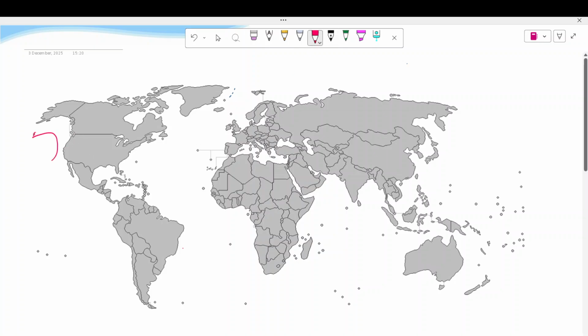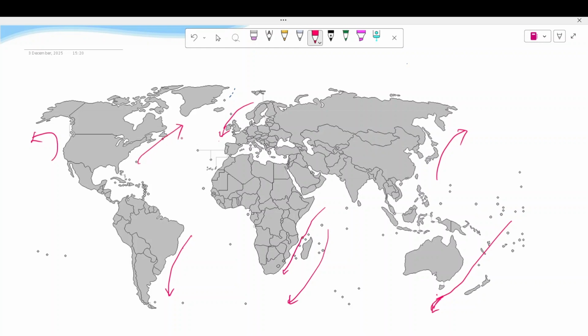Here Alaska current, here Norwegian current coming down. This side, Brazilian current. Here it is Agulhas current and Mozambique current. This side Eastern Australian current and this side Kuroshio current. And something is missing, Gulf Stream current.